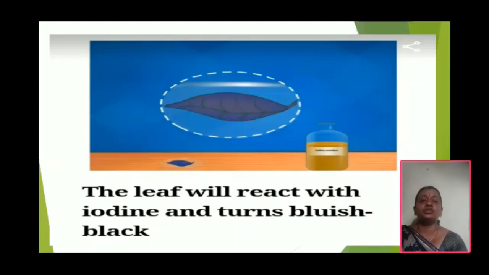However, some precautions should be taken while doing this activity. What is that? Do not boil the methylated spirit test tube directly on the flame. Why? Because the test tube will be burnt. So do not boil the methylated spirit test tube directly on the flame. And next, boil the water bath with a slow flame.